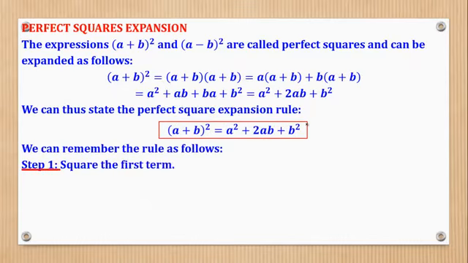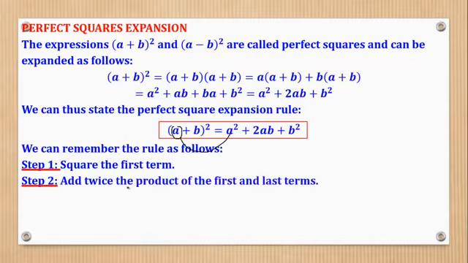through these 3 steps. The first step is to square the first term. Okay, you see that? Let's repeat. They said square the first term, so come and get the first term, square it. Then step 2, add twice the product of the first and last terms.